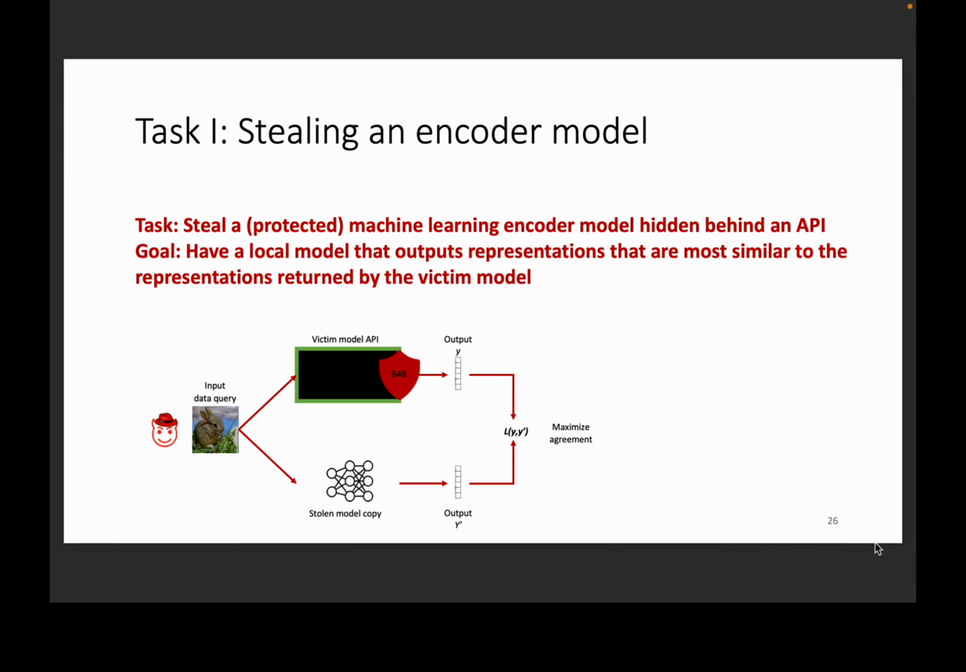To sum up, the task is to steal a protected machine learning encoder model that's hidden behind an API. The goal is to have a local model that outputs representations that are most similar to the representations returned by the victim model.